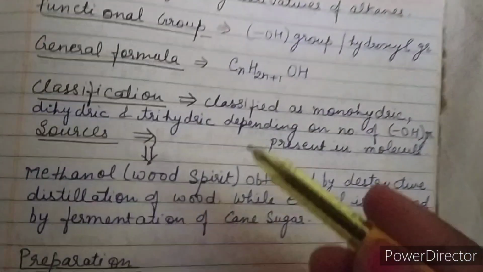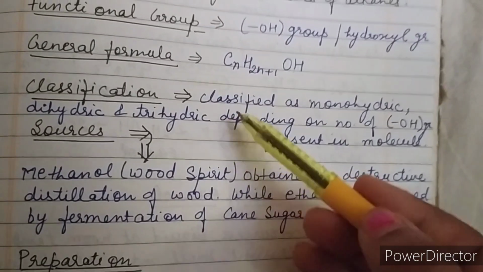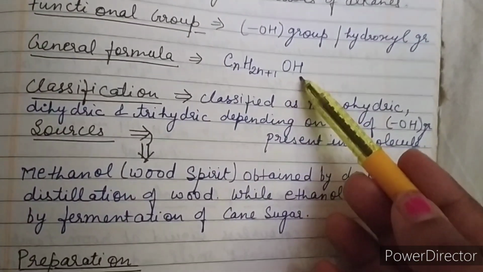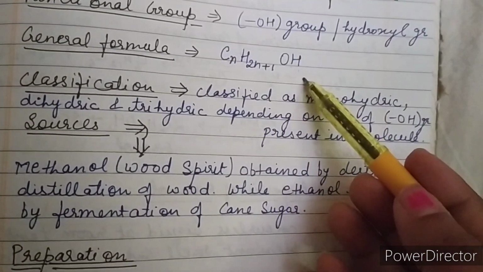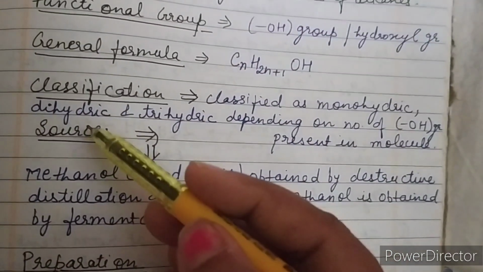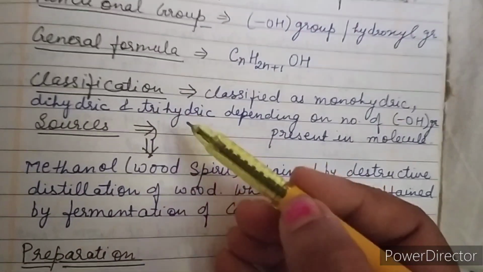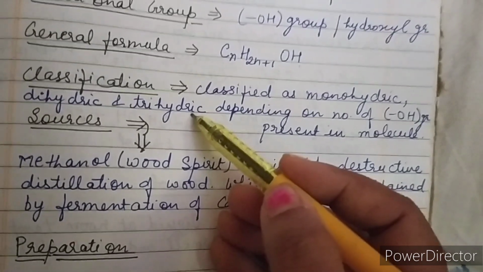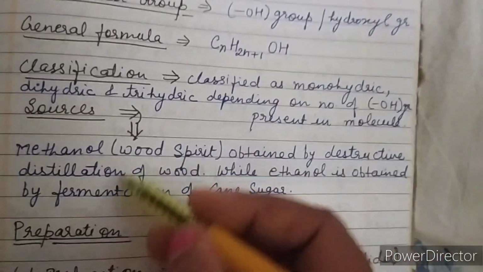Now let's see the classification of alcohols. Alcohols are classified on the basis of the number of OH groups. If there is one OH group in the alcohol, it is called monohydric alcohol. If there are two OH groups, it is called dihydric alcohol. If there are three OH groups, it is called trihydric alcohol.